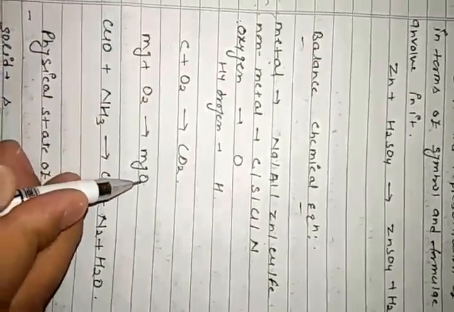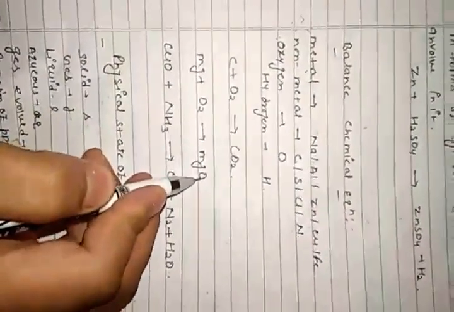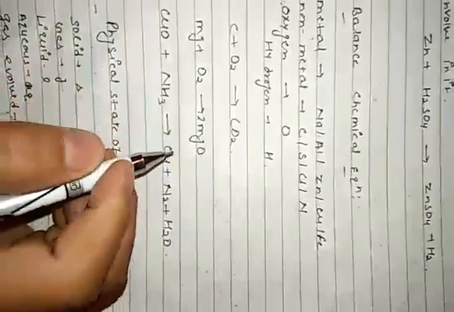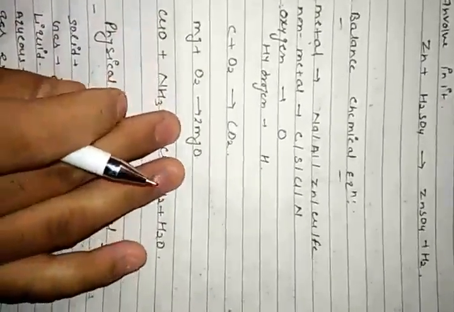Second, we have magnesium plus oxygen will give MgO. In the same manner, metal Mg, balanced. Is any non-metal here? No non-metal is here. Come to oxygen, 2 O, 1 O. That means we have to balance oxygen. So I am putting 2 in front of MgO, and this becomes 2 MgO.